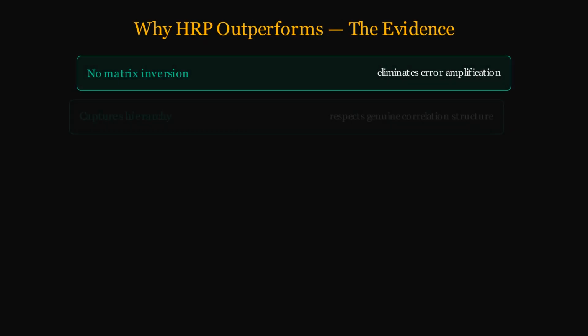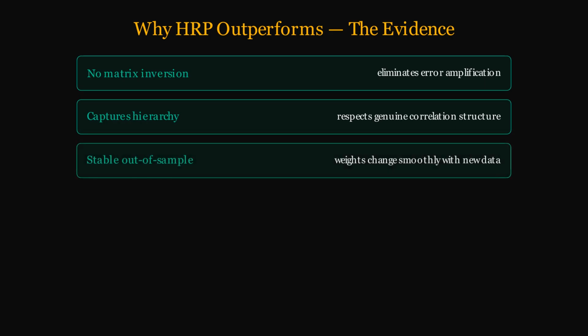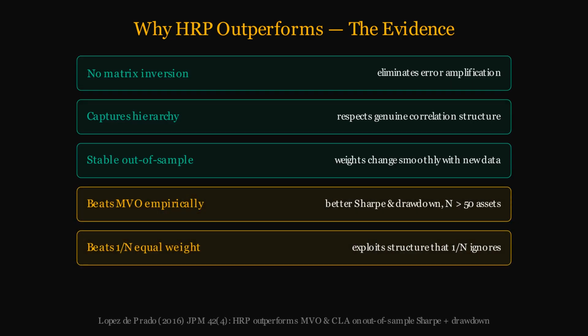Why does HRP outperform? No matrix inversion means no error amplification. The fundamental fragility of MVO is removed by construction. The dendrogram captures genuine correlation structure. Weights change smoothly when data updates. The clustering is noise tolerant in a way that matrix inversion is not. Empirically, Lopez de Prado's original paper shows HRP outperforms MVO, the critical line algorithm, and naive equal weight on out-of-sample Sharpe ratio and maximum drawdown, particularly when the asset count exceeds 50.